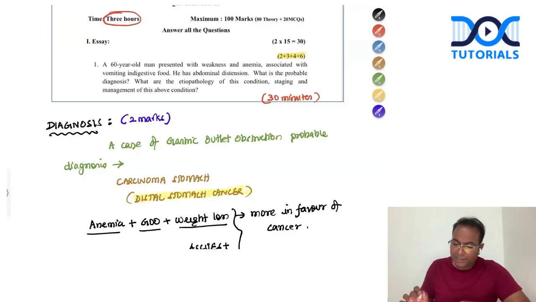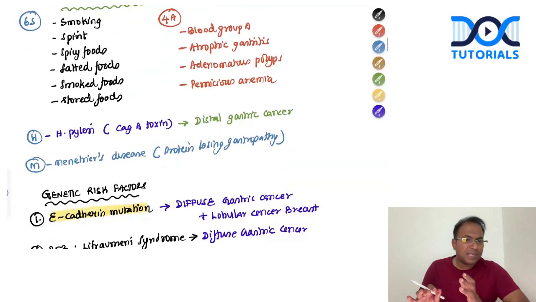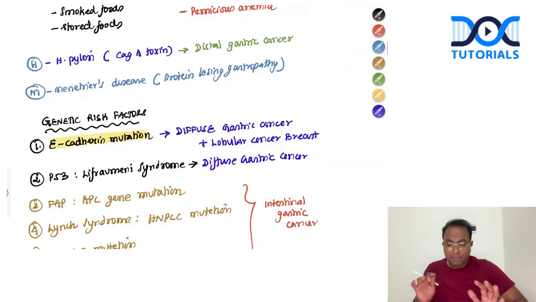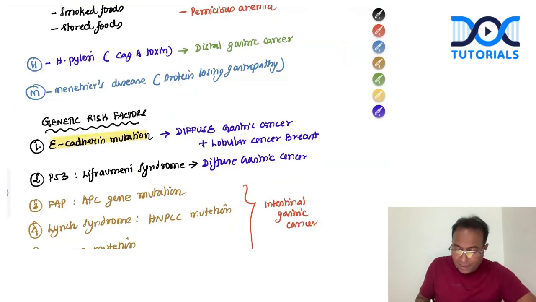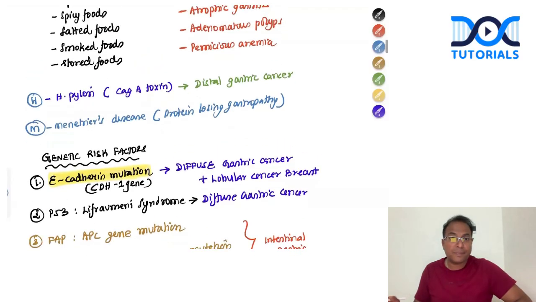And for etiopathogenesis, you should write about all the clinical features you know. See, this is the theory exam. Even if you miss one or two points, it is not to worry. It doesn't mean you should write everything, but important highlighted points you should not miss. When you're writing genetic factors, you should not miss E-cadherin mutation. It is nothing but the CDH1 gene. This gene mutation causes diffuse gastric cancer and lobular breast cancer, a very high risk.